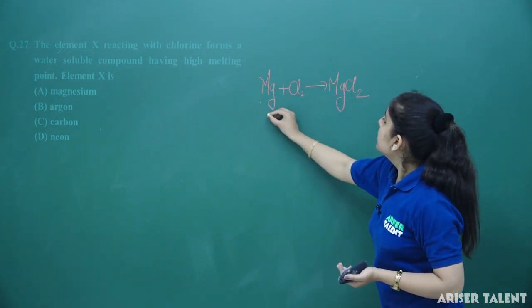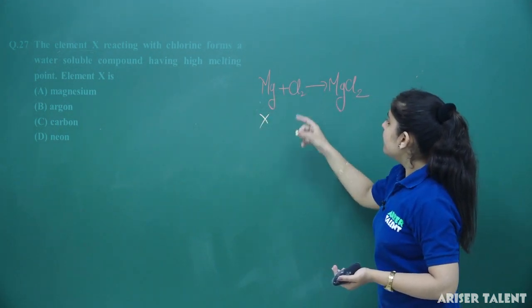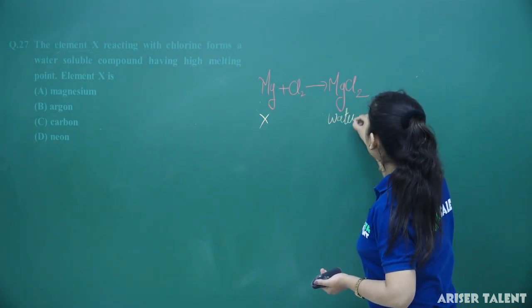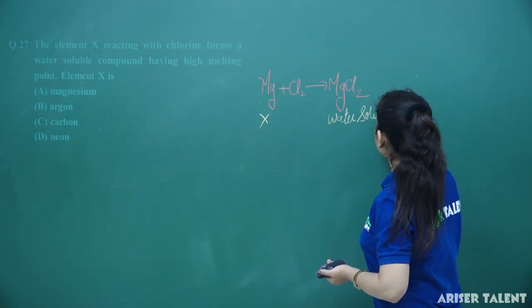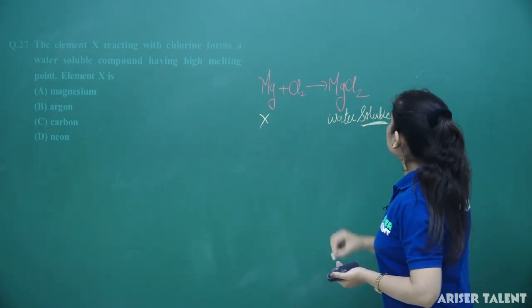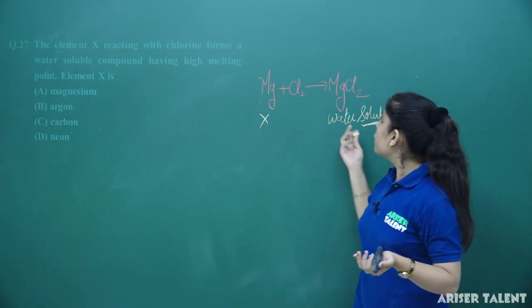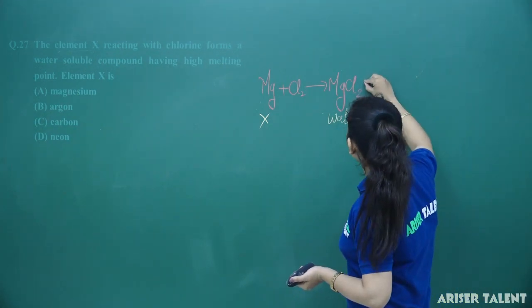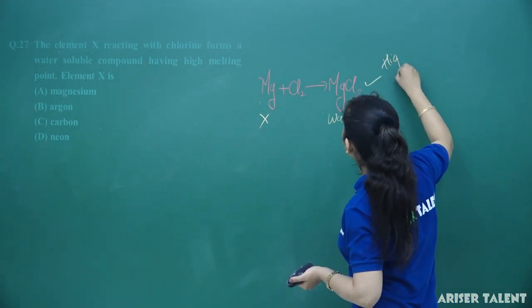This compound is water soluble. We know that whenever magnesium reacts with chlorine, it forms magnesium chloride, which is water soluble, and in fact has a very high melting point.